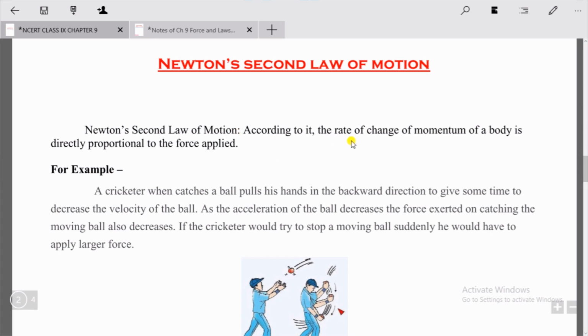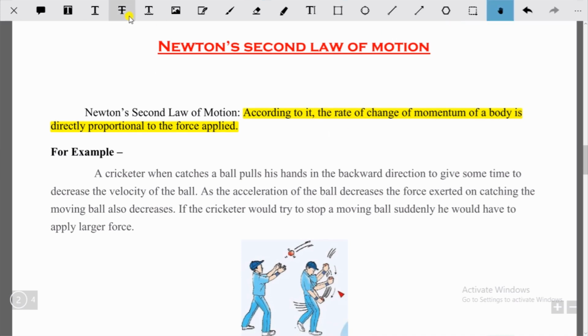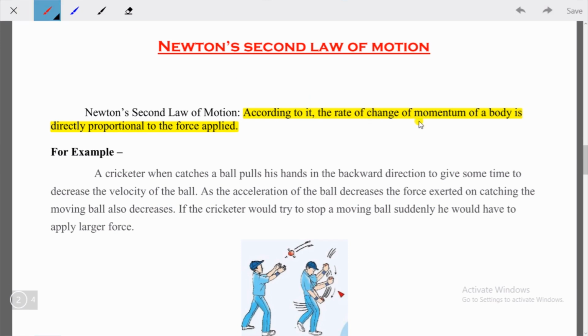According to it, the rate of change of momentum of a body is directly proportional to the force applied. We have understood the concept of momentum earlier. Earlier the object either may be in motion or in the state of rest. You have applied some force, then what is the motion after some time? This is what the second law of motion tells.